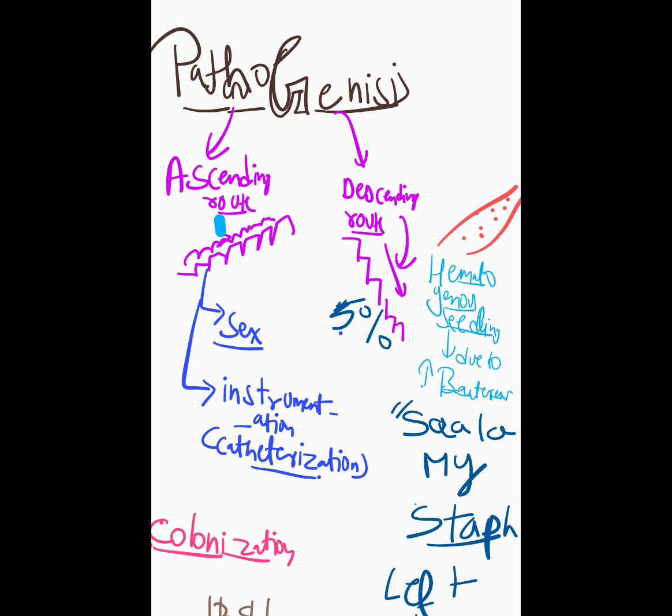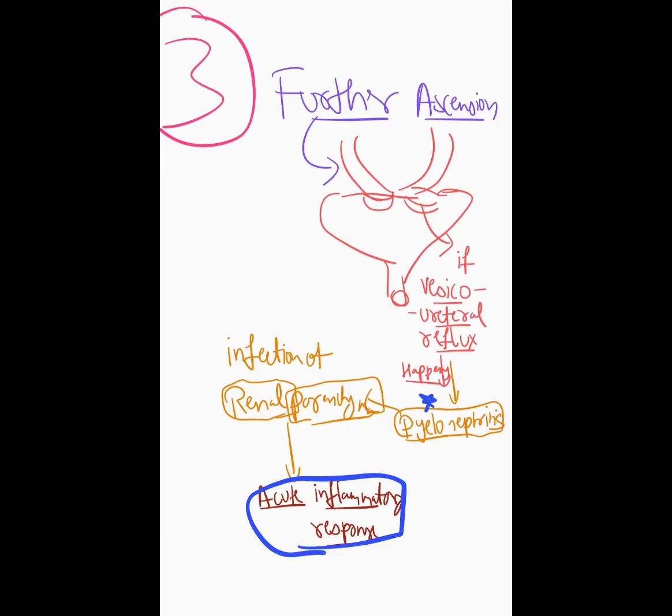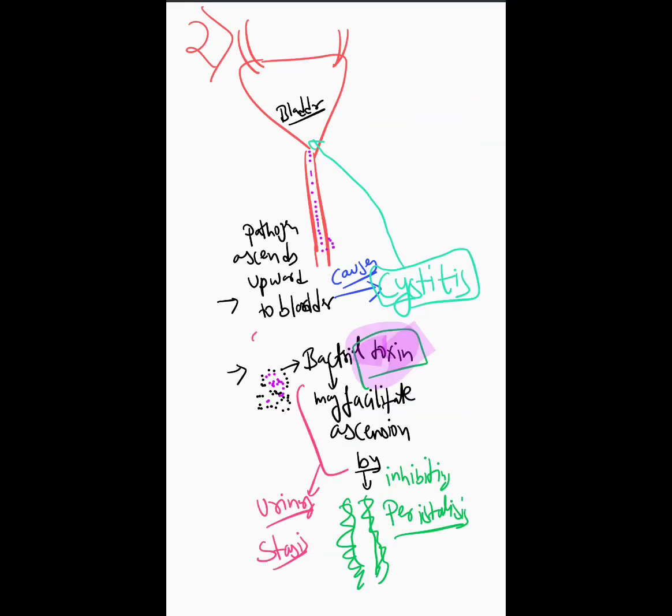Then, talking about the clinical manifestations. Importantly, lower UTI, as I've already told you, can be asymptomatic bacteriuria, or there can be cystitis, urethritis, and acute urethral syndrome. Cystitis is the inflammation of the bladder, and urethritis is the inflammation of the urethra. Then the upper UTI, again importantly, you will have three diagrams which I've drawn here: pyelonephritis, perinephric abscess, and renal tuberculosis.